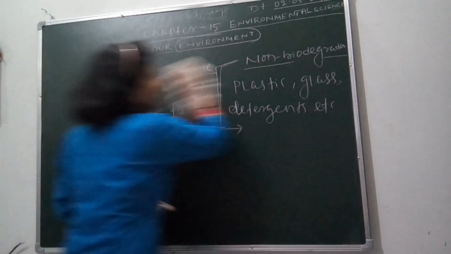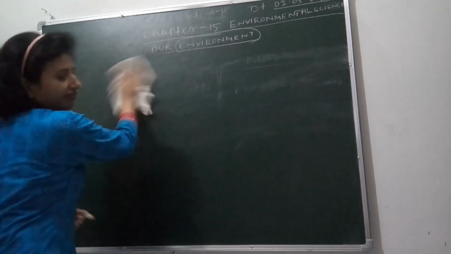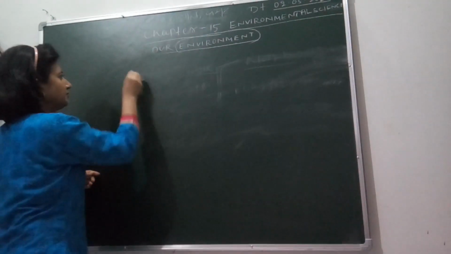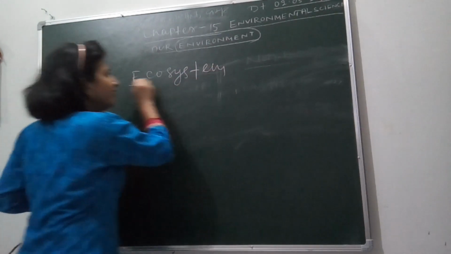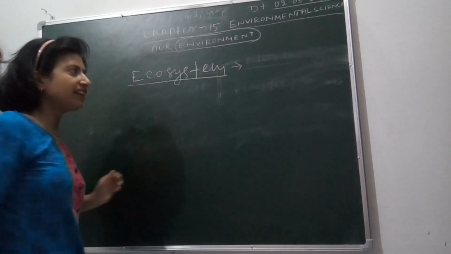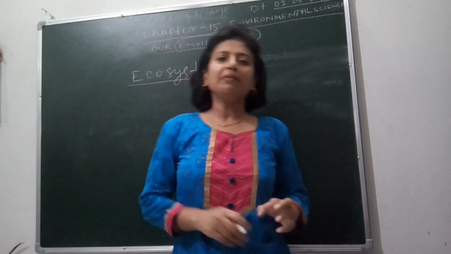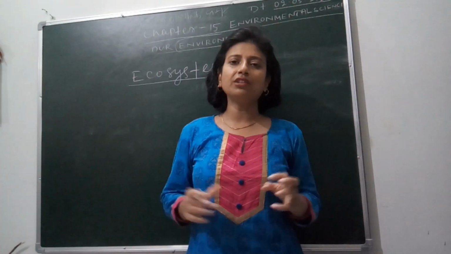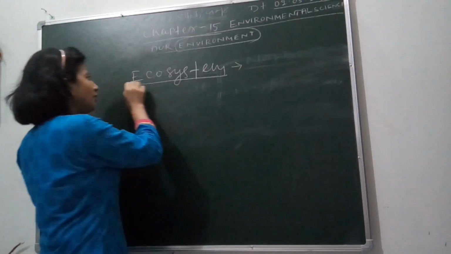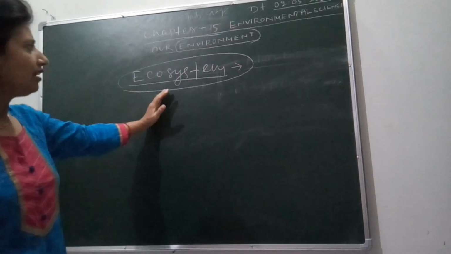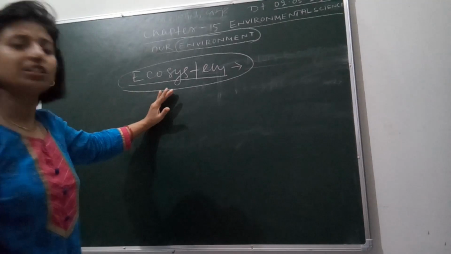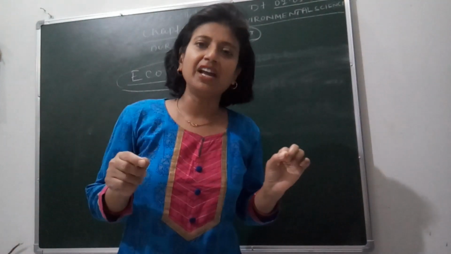Ecosystem, what are its components? Let's see what an ecosystem is. Eco means environment. System means when many particular systems work together, or many particular activities take place in a particular area, that is an ecosystem. Ecosystem is a part of environment.